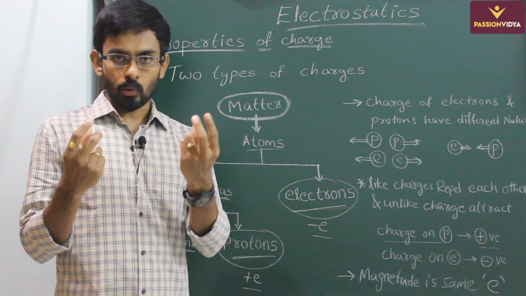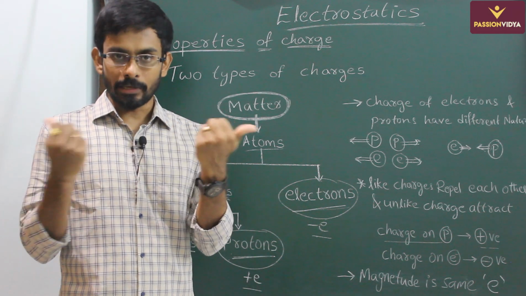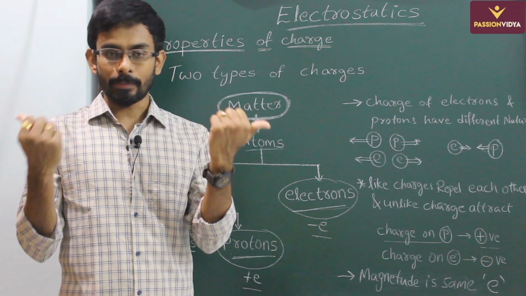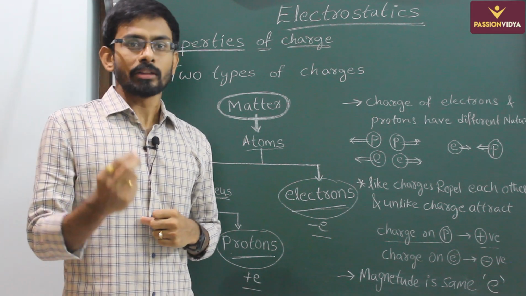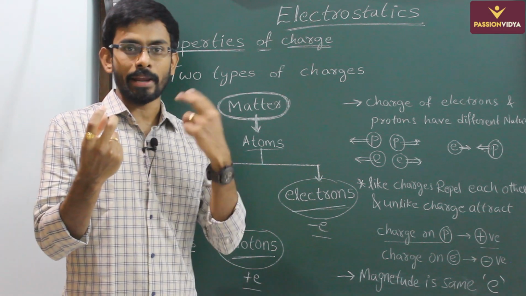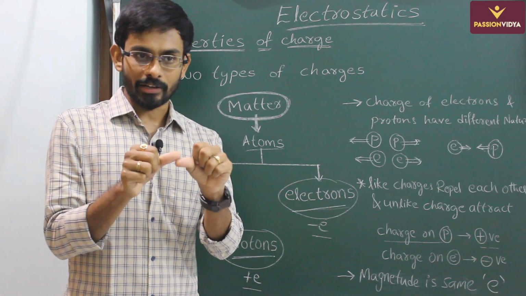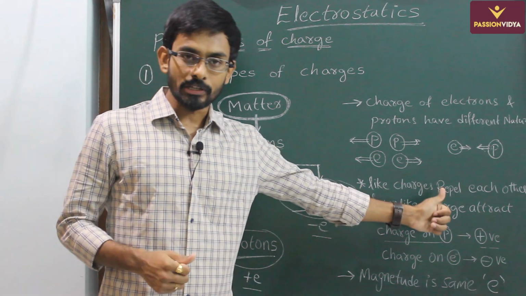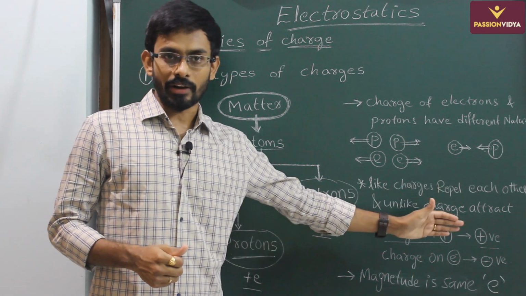When a proton and a proton are kept nearby, they start repelling each other. Similarly, when an electron and electron are kept nearby, they also start repelling each other. So we may think here the charge always repel each other. But when you keep a proton and an electron nearby, they start attracting each other. From this, they understood that like charges are repelling each other and unlike charges are attracting each other.